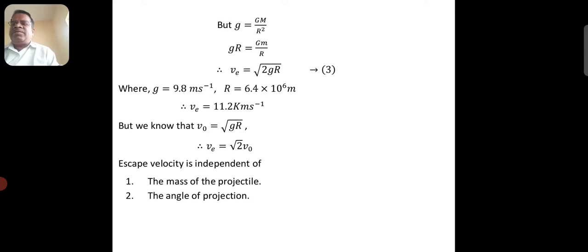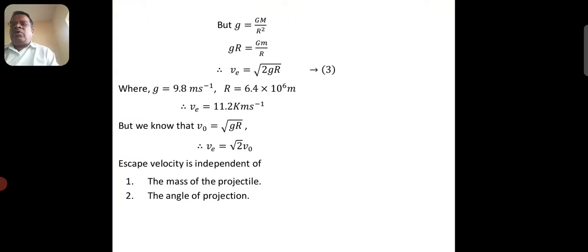If we substitute g equals 9.8 meter per second square and radius of the earth as 6.4 into 10 to the power 6 meter, then we get escape velocity as 11.2 kilometer per second. For the earth, the escape velocity is 11.2 kilometer per second.